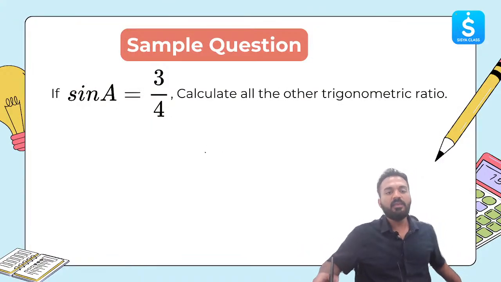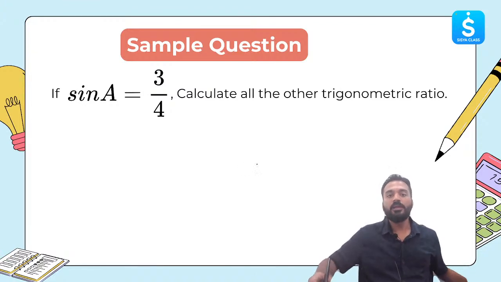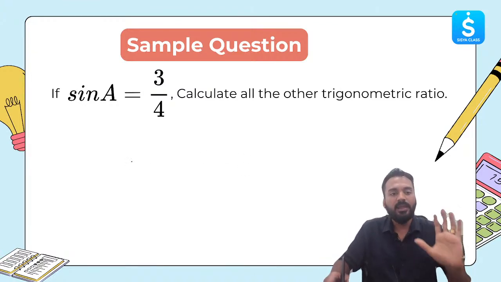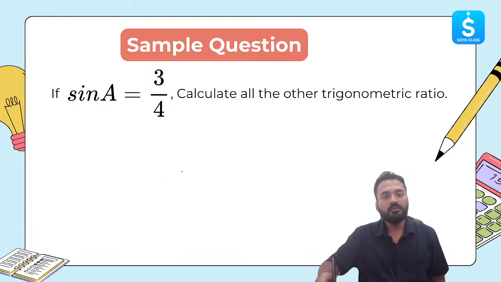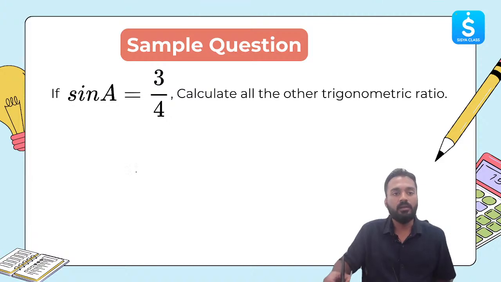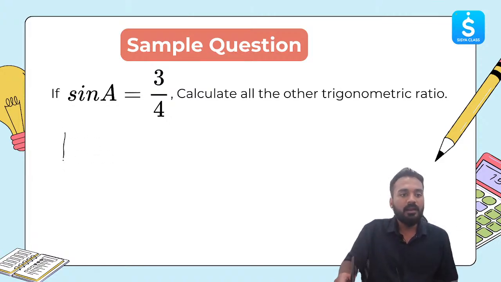If sine A is equal to 3 by 4, calculate all the other trigonometric ratios. So what is sine A? It is 3 by 4. Such questions are solved by making a triangle. So let me make a right angle triangle over here.